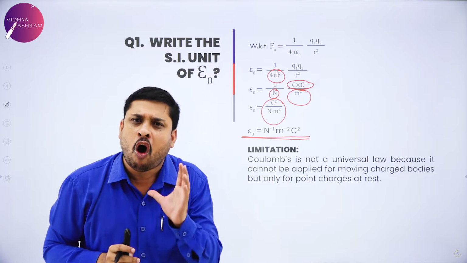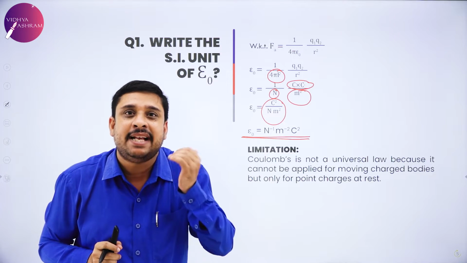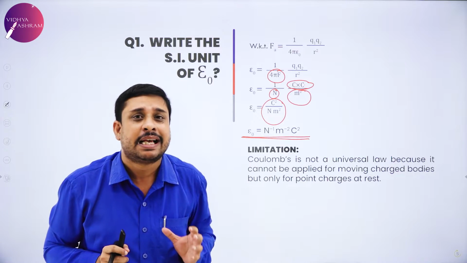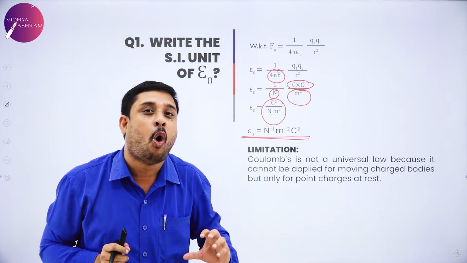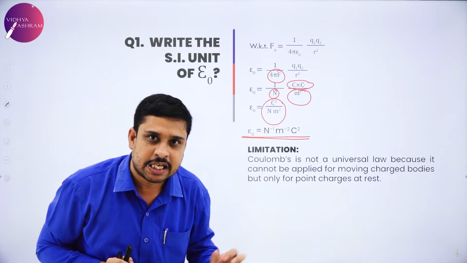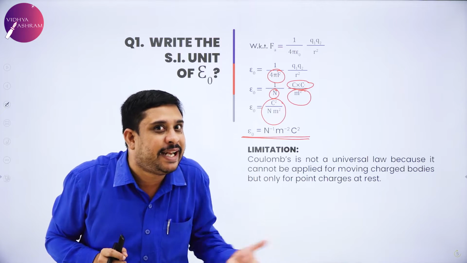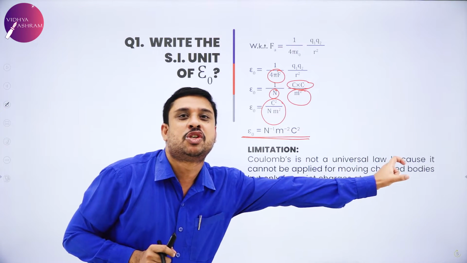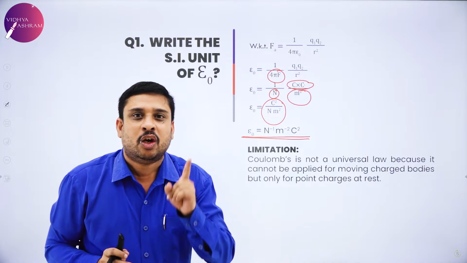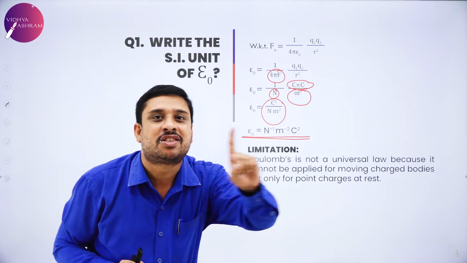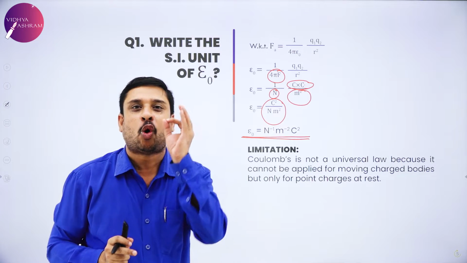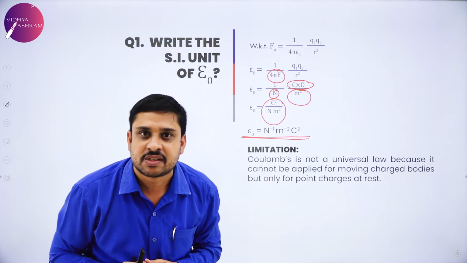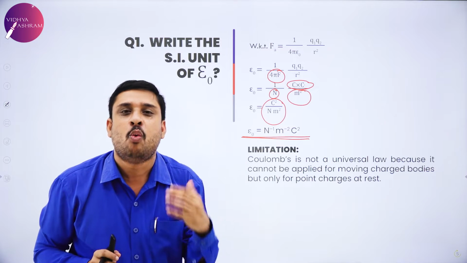Now, on analysis, can I treat Coulomb's law to be universal? Which means to say, can Coulomb's law hold good for all situations, or do I have any limitation with Coulomb's law? It may be asked as a one marker again to write the limitation of Coulomb's law. Yes, Coulomb's law is not a universal law. Coulomb's law cannot be applied for all situations. It has a limitation. What is that?